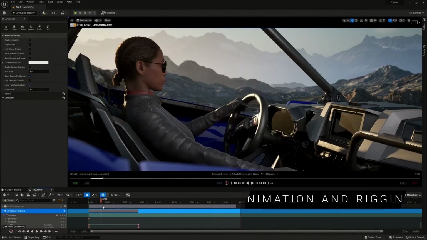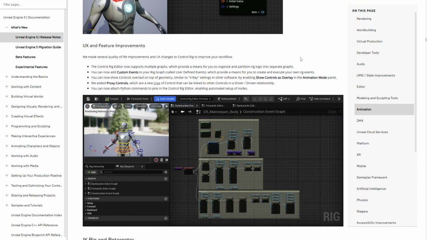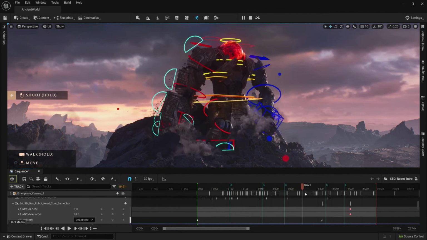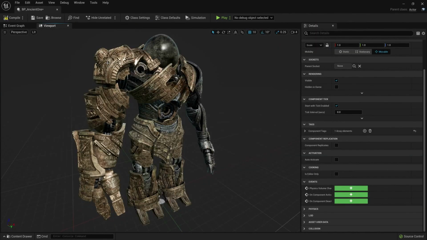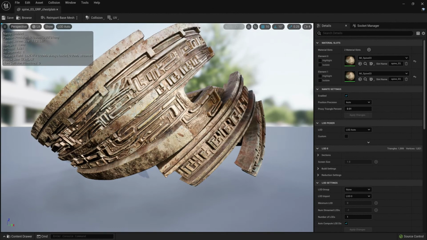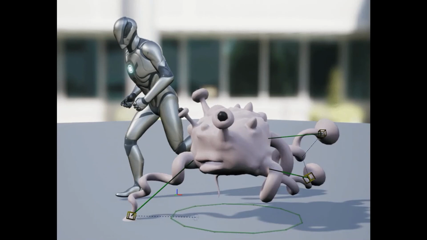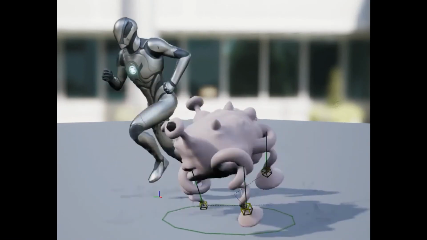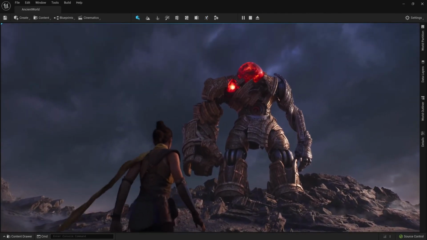Another animation tool, Control Rig, present in Unreal, which I have very high hopes will be exposed to UEFN, because this basically allows you to animate characters inside Unreal without having to use any DCC app, any extraneous app like Blender. It got some improvements, but very importantly, we did get IK Rig and Retargeter. So if you have your favorite animations of a chicken running and flying around, but you would love your character to do exactly the same animation, you would retarget them from the chicken to the character, and they'll be doing the same thing. And this also did get some improvements.